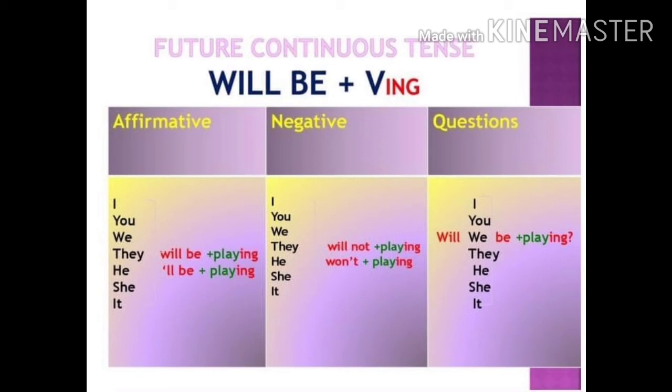Now how to frame interrogative sentences? It's simple children. Here, like in other tenses, the auxiliary should come in front of the subject. Subject and the auxiliary verb should change position. If you say I will be playing, it is affirmative. But if you say will I be playing, it is a question. Will we be playing? Shall we be playing? Will they be playing? This is how you should make questions.